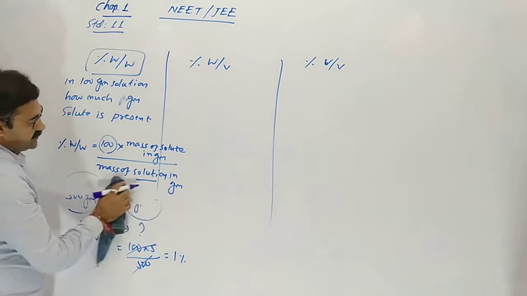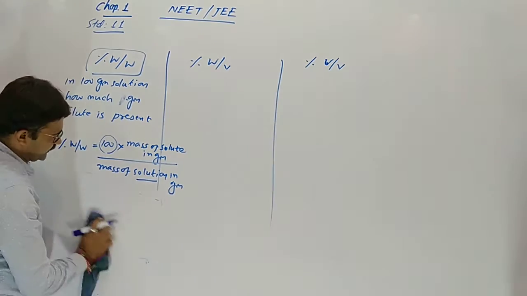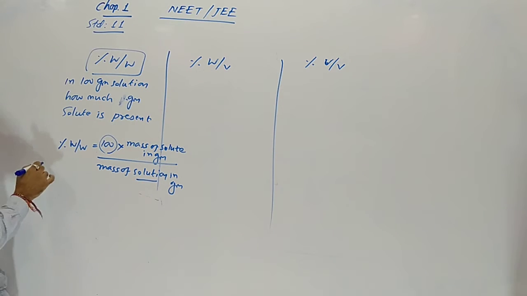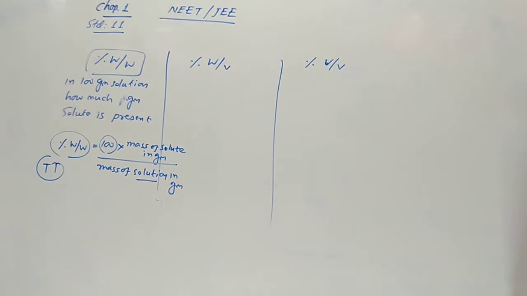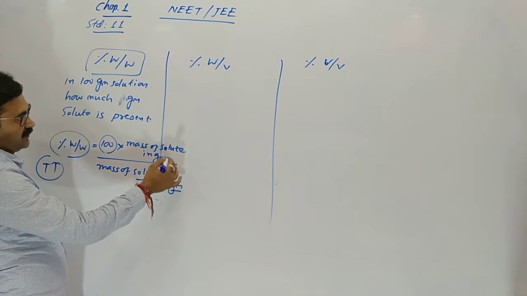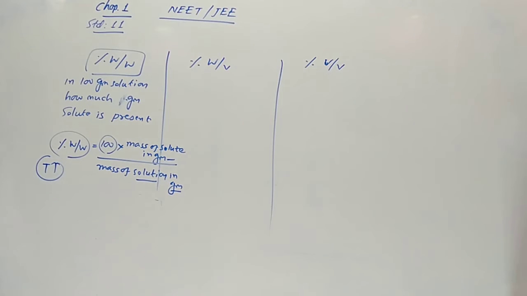This concentration does not depend upon temperature. With a change in temperature, weight by weight percentage does not change. Why? In our formula, both are in gram, so mass never changes with changing temperature. Understood? This is our simple formula.